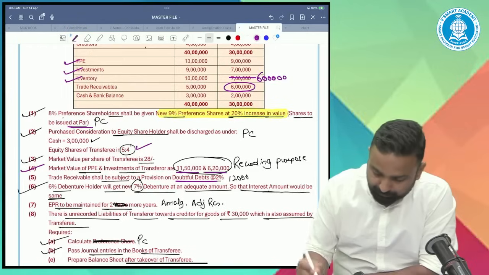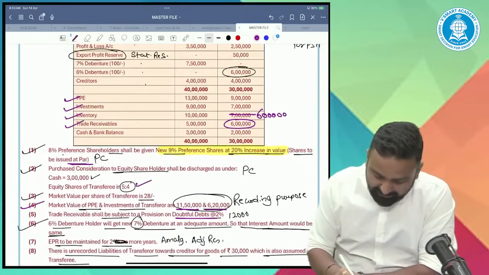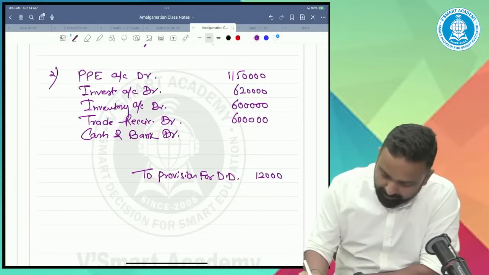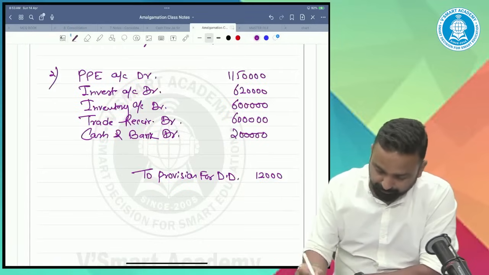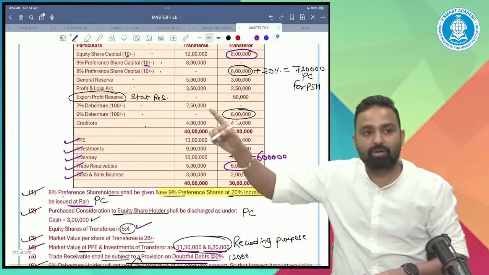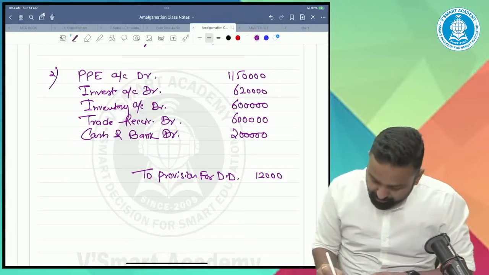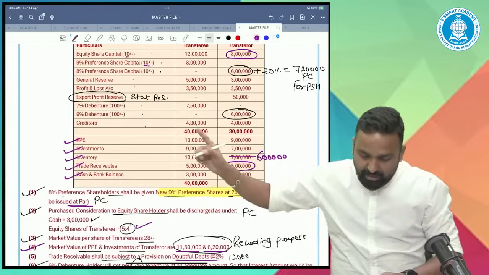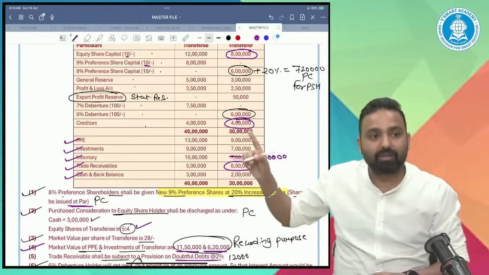Okay. So trade receivables are there. Then cash at bank. Cash and bank debit 2 lakhs. All assets are done. Now it's time for liabilities. First of all, creditors. Creditors are there. Creditors are of 4 lakh.